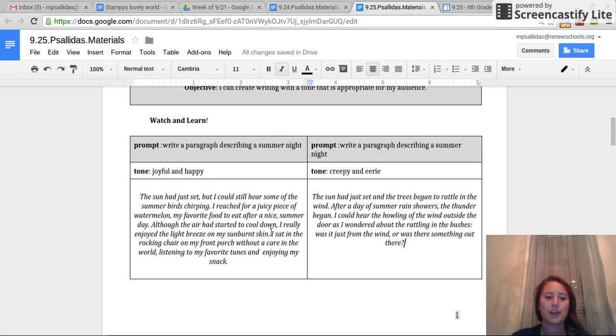Go ahead, underline evidence here that shows this is joyful and happy. Underline evidence here that shows this is creepy and eerie. And pause when you're done.